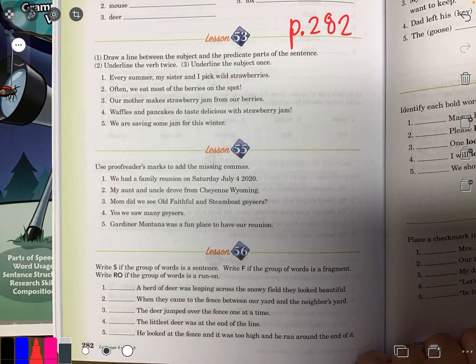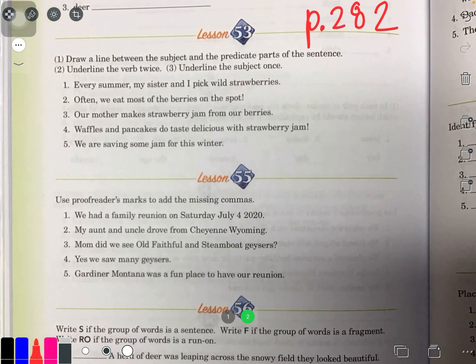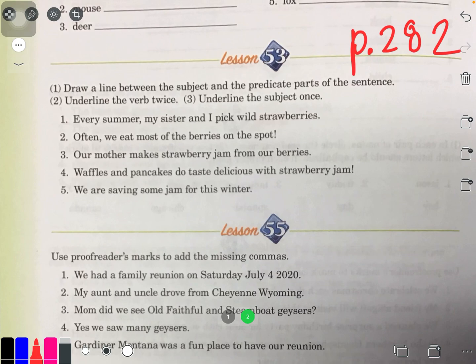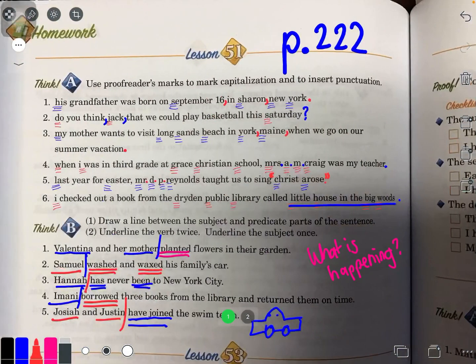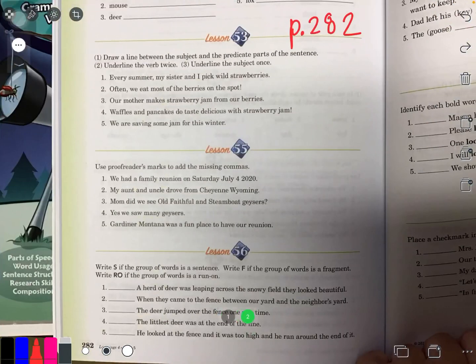So what you can do is you can pause the video and do all of these on your own, or you can do it with me. Okay, you're most likely going to pause the video if you want, and then try it, and then unpause it to check your work, or you can do it with me. So we're going to start off with lesson 53, page 282. Oh, this is easy. Again, it's like what we did earlier. What is happening, right? We've got to read the sentence and find the subject and the predicate.